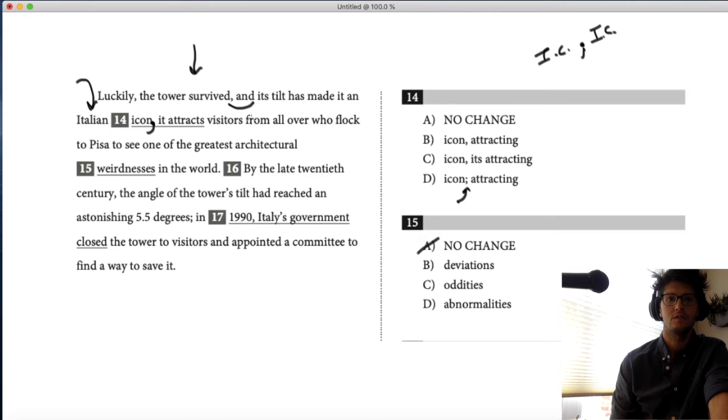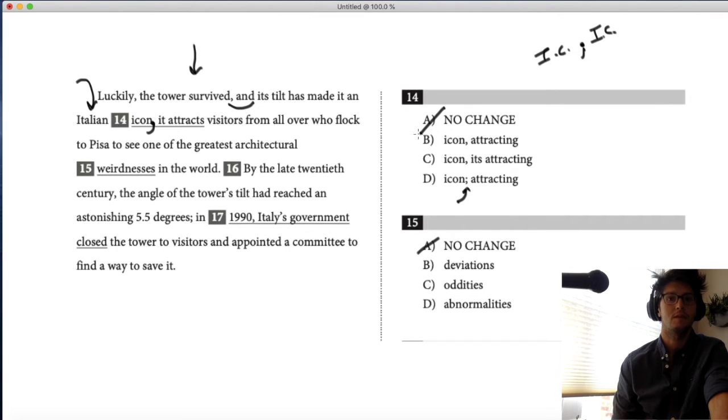So that is a full sentence. If you're having trouble thinking about it, if it's a full sentence, ask yourself, hey, I've got to tell you something. It attracts visitors from all over the world who flock to Pisa to see one of the greatest architectural strange things in the world. That is a full sentence. You've told somebody something. And if you finish your, hey, I've got to tell you something with having felt like you've told someone something, then you've got a sentence.